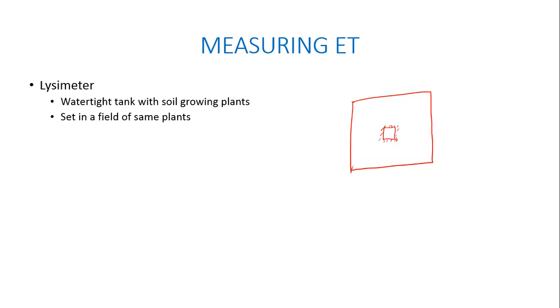After 1 hour, it has come down from x to maybe 80% of x. What does that decline mean? Where did that 20% go? It evaporates. That 20% is ET, right?